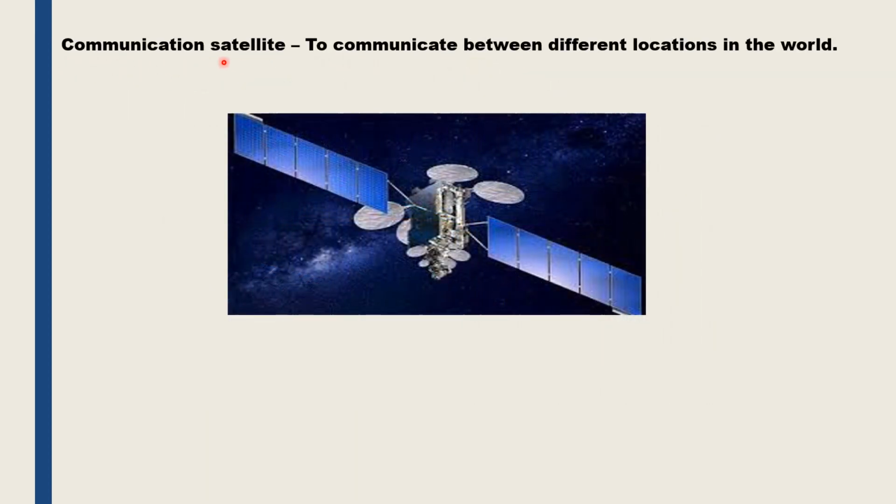Communication satellite. Communication satellites help us to establish communication between different places on the surface of the earth through mobile phones or computer assisted internet. With the help of these communication satellites, we can communicate from anywhere at any time and in any form, including the voicemail or the email or the photographs or the audio mails, etc.